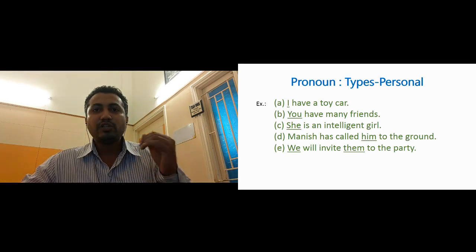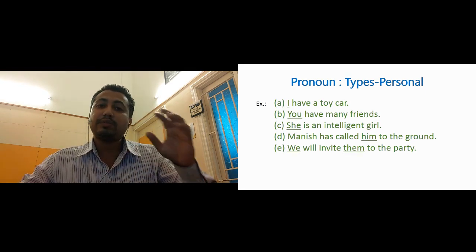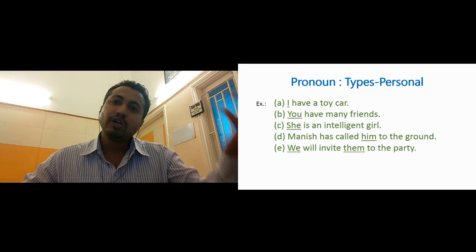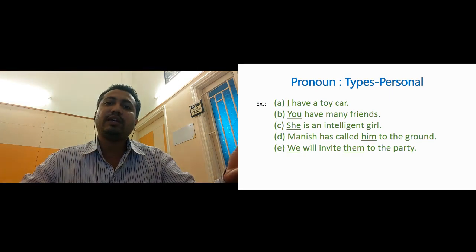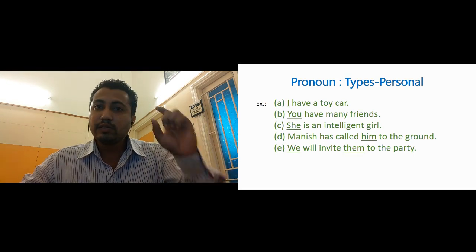Now next example: She is an intelligent girl. Now here the subject is she. Whom are we talking about? We are talking about she. Who is the intelligent girl? She is an intelligent girl. So she is a subject. This is third person singular.